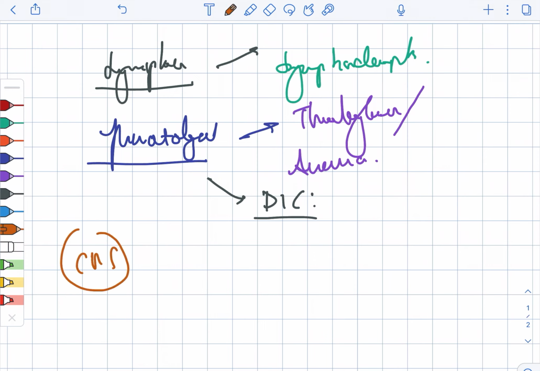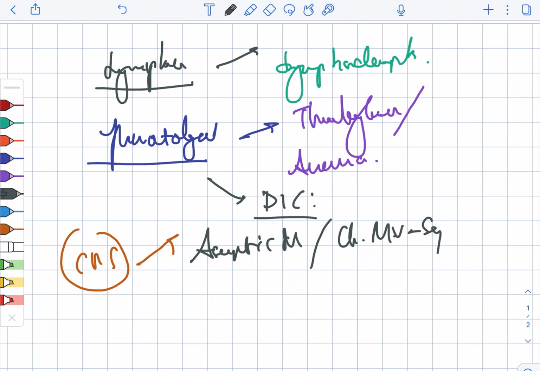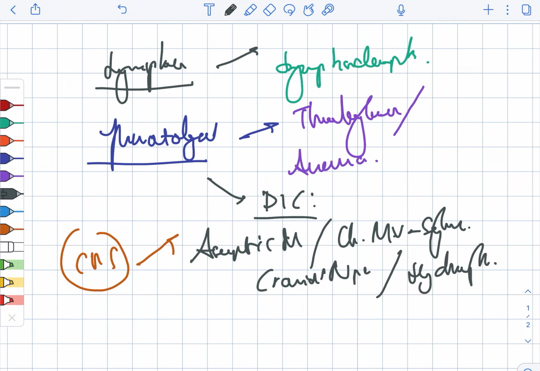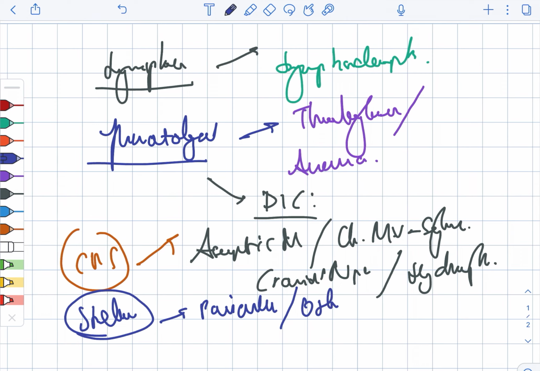Now the CNS manifestation, it can be present with the aseptic meningitis, chronic meningovascular syphilis as well as the cranial nerve palsies and the hydrocephalus. Then skeletal, it can involve the periostitis, osteochondritis, and this can cause the pseudoparalysis as well as osteitis.